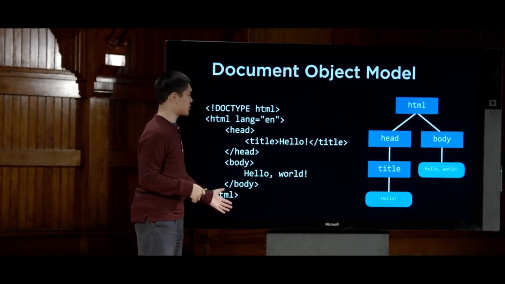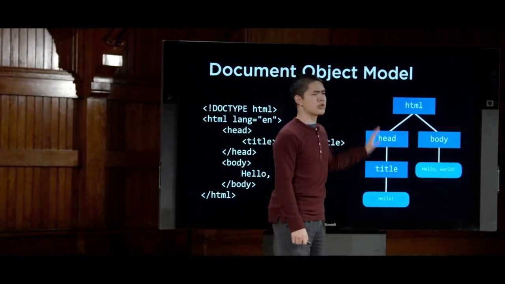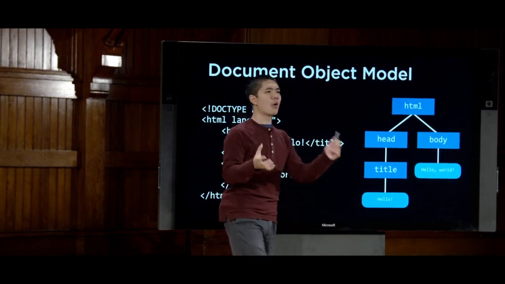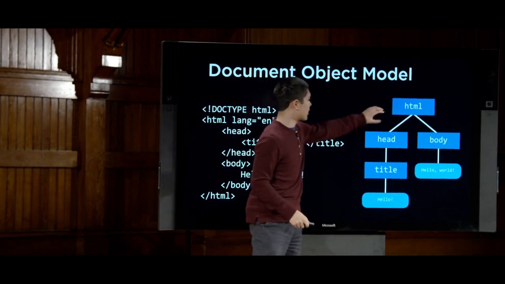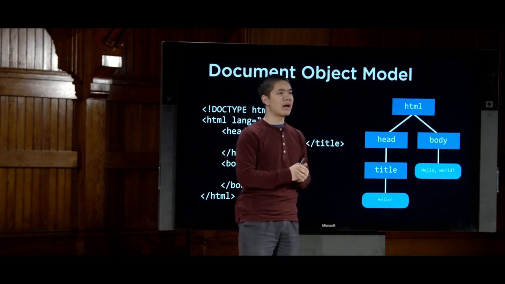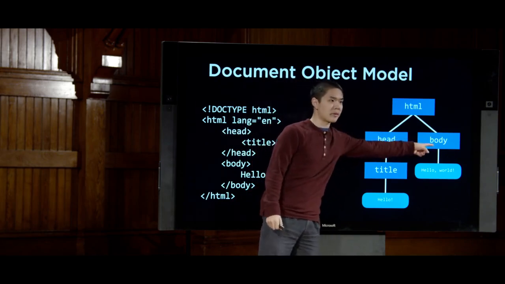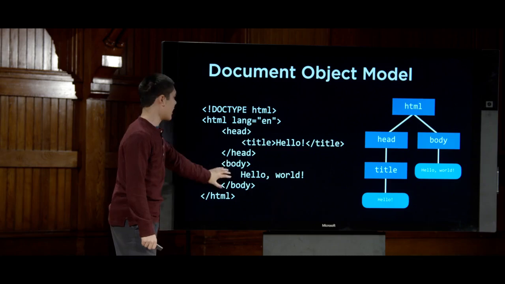Here on the left is the HTML content that we just saw a moment ago. And over here on the right is the DOM, the document object model, the tree-like structure that describes how all of these HTML elements are related to each other. So we start up here with the HTML element. And this parent element, so to speak, has two child elements within it, a head element and a body element. As we can see here, where inside of HTML, we have a head section and a body section.